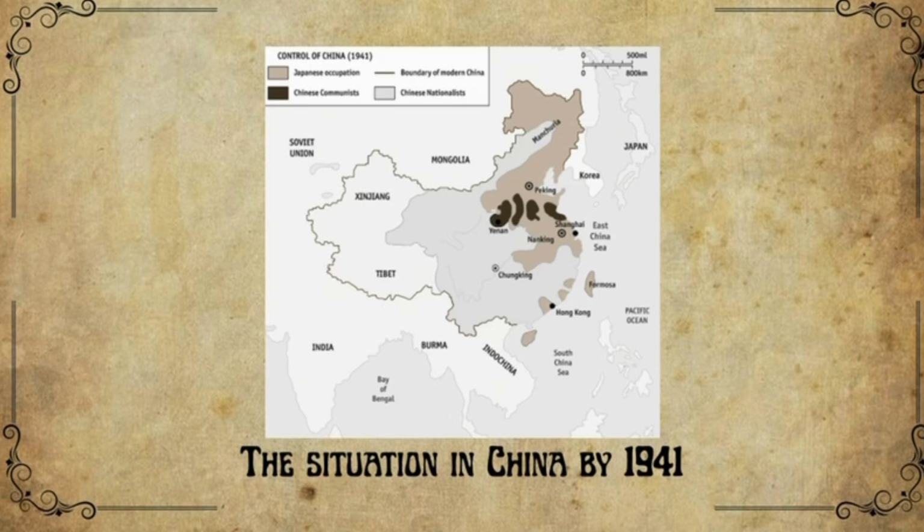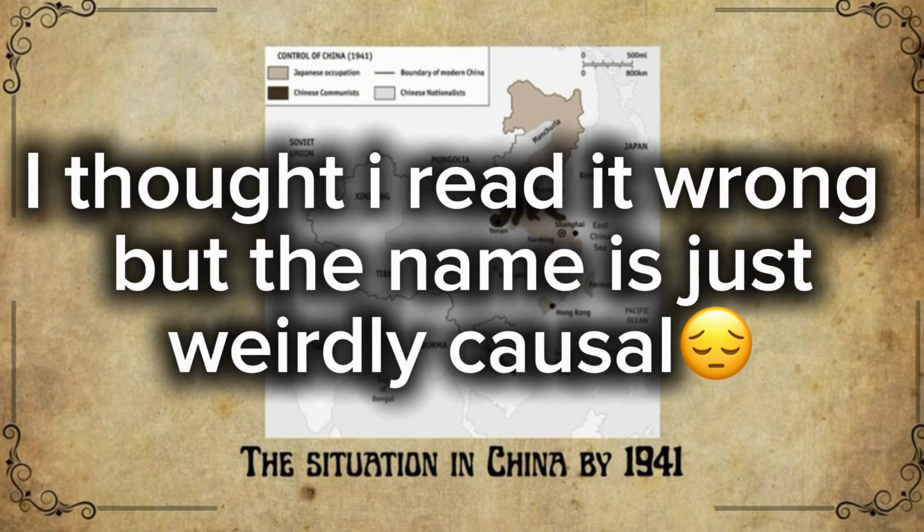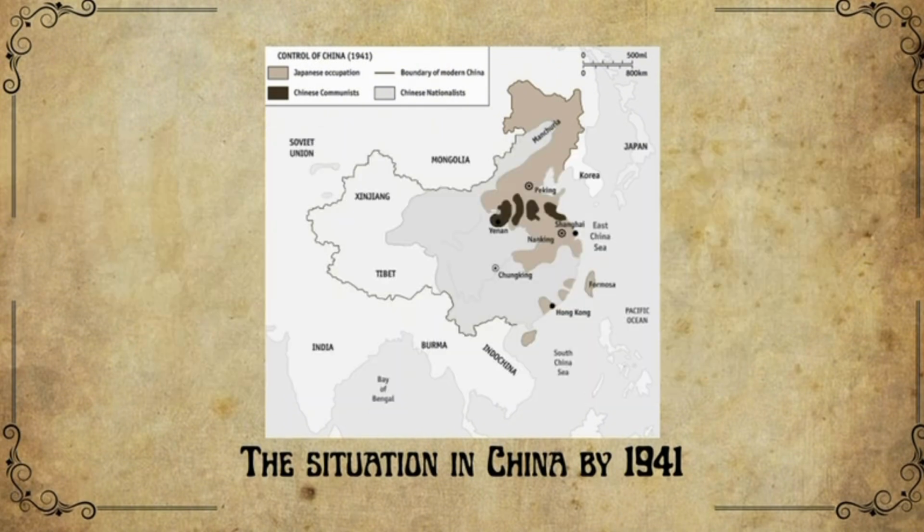At the same time, the CCP continued to expand its influence beyond Yan'an through what Mao described as an organization phase, sending members into rural areas to spread its ideas and build support. This strategy aimed to gradually surround the cities, which were controlled by the Kuomintang, by gaining control of the countryside. Support for the CCP was not limited to peasants. Some workers and small business owners were attracted to the promises of reform and its opposition to the KMT government.